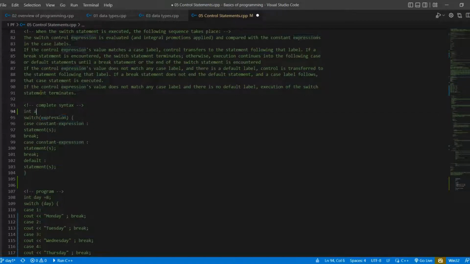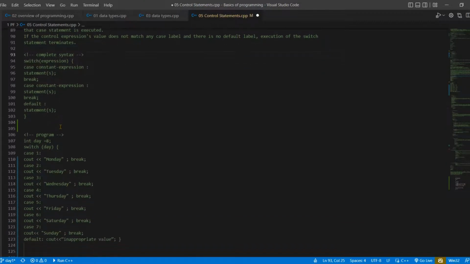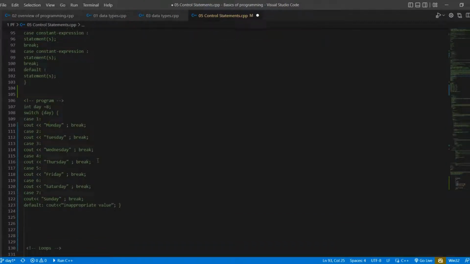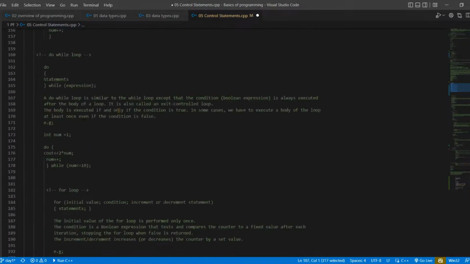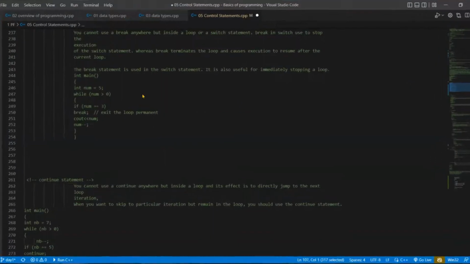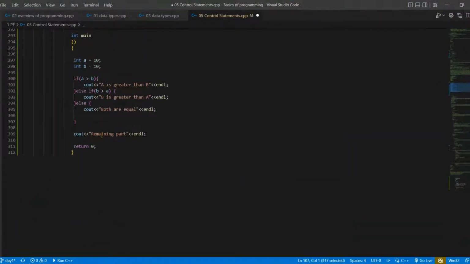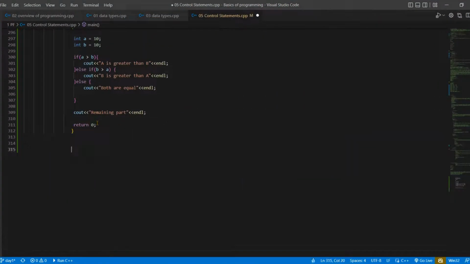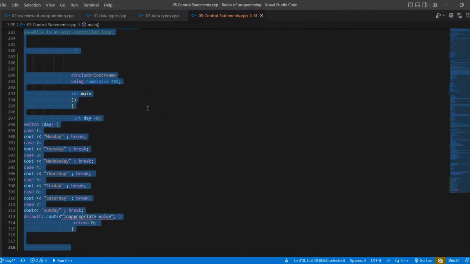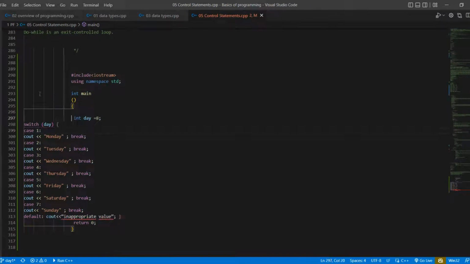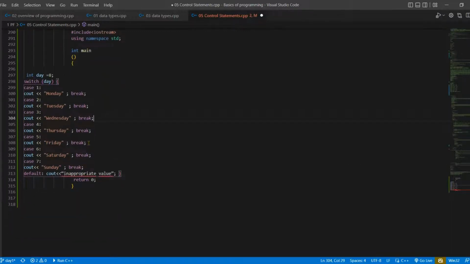Now let me discuss an example, so that it will give you more understanding of the switch statement. Now I am going to paste it here. Sorry for the format of the program.